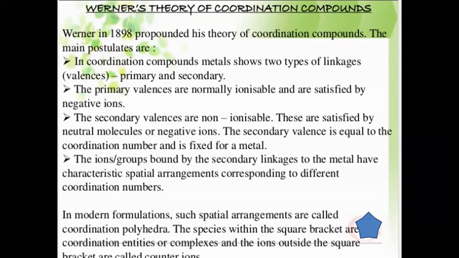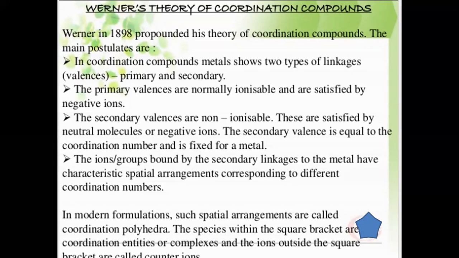So it means that the primary valencies are normally ionizable and are satisfied by negative ions. Secondary valencies are non-ionizable and these are satisfied by neutral molecules or negative ions. The secondary valency is equal to the coordination number and is fixed for a metal.